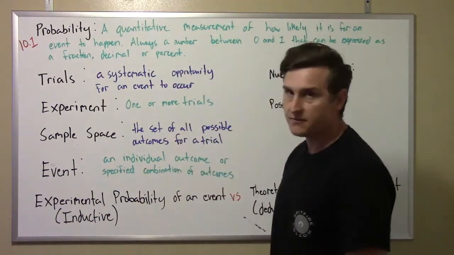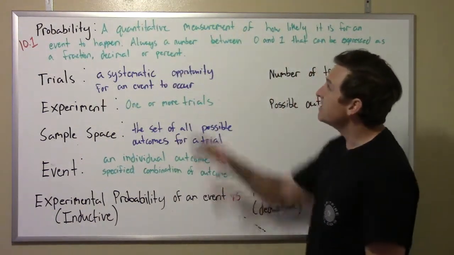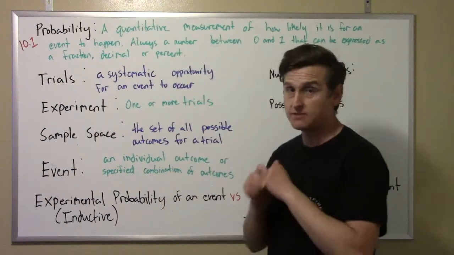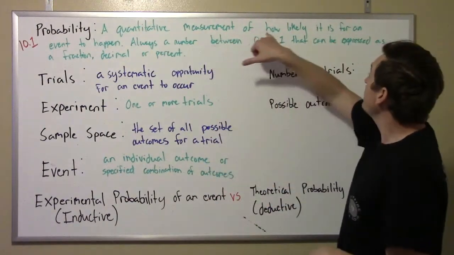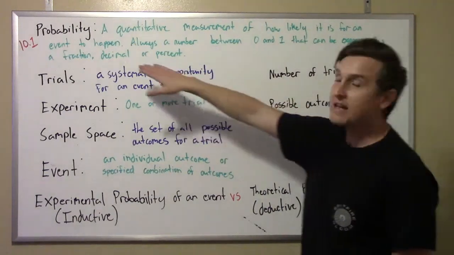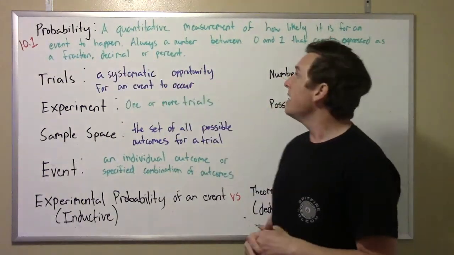So let's take a look at a definition here. Probability is a quantitative measurement, which is great. It's a number. It's something we can wrap our heads around. It's a measurement of how likely it is for an event to happen, right?